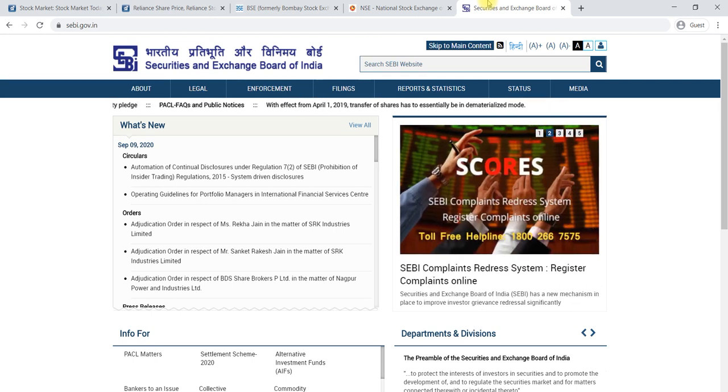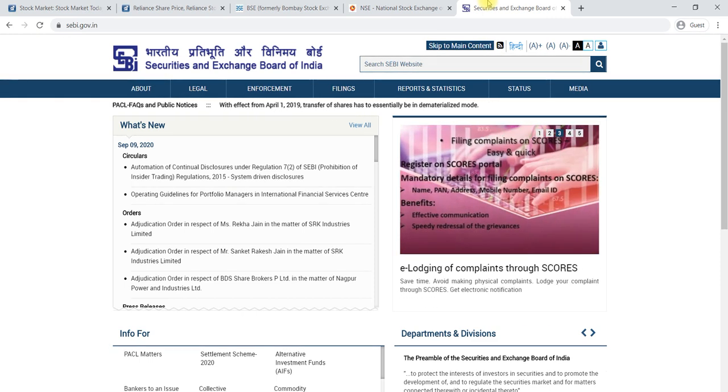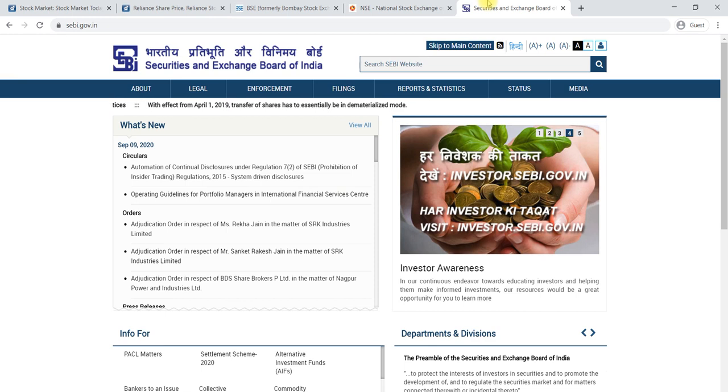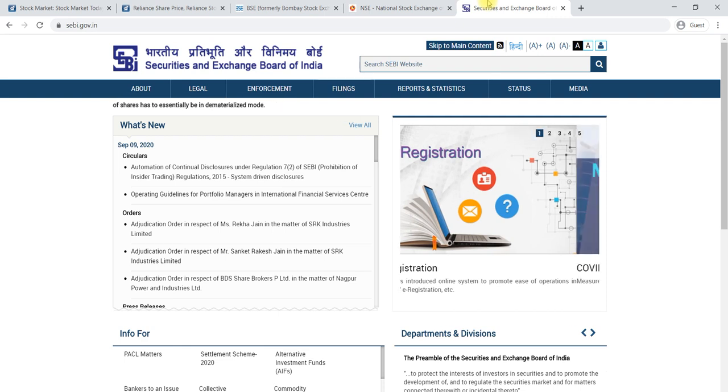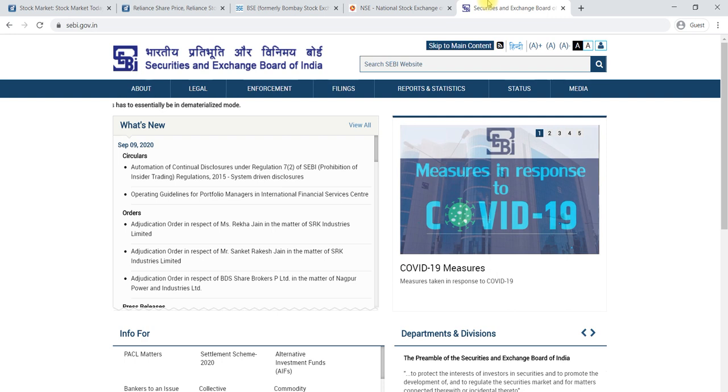You can complain to SEBI if a financial fraud happened in your account, on the credit or debit side. If any problem happened in terms of the share market, you can contact SEBI for redress. Okay, this is the basic introduction to the securities market.